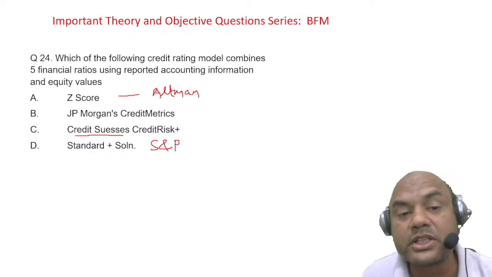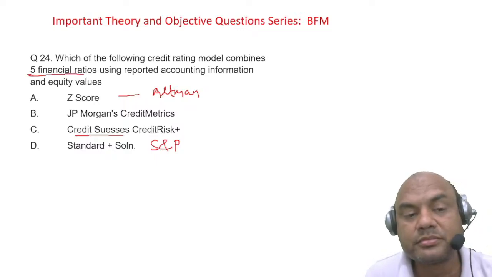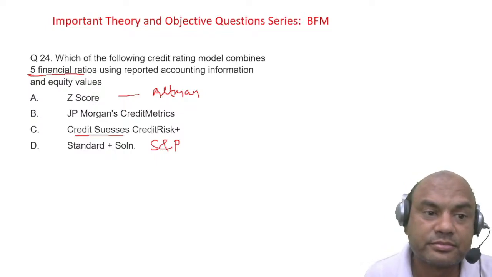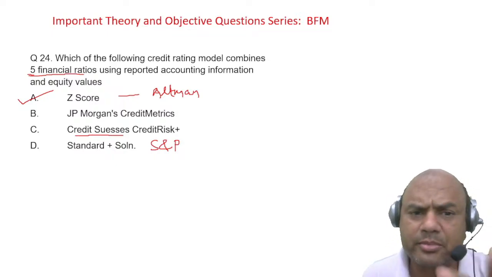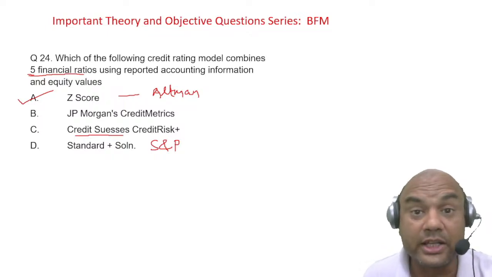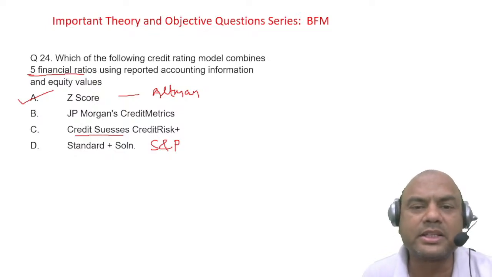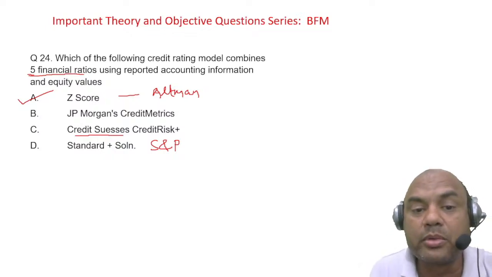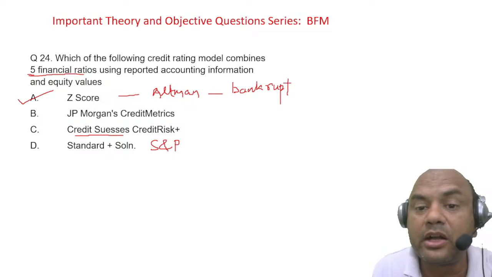So which one uses 5 ratios? Five financial ratios are used by who? Comment section. Altman Z score gives you a combination of five ratios. Remember, Altman Z score is one of the best models as of now. Of course, there are some shortcomings also, but Altman Z score gives you 5 ratios, and it can predict if a company is going to be bankrupt in the next 12 months. Bankrupt, that's what is at least assumed.